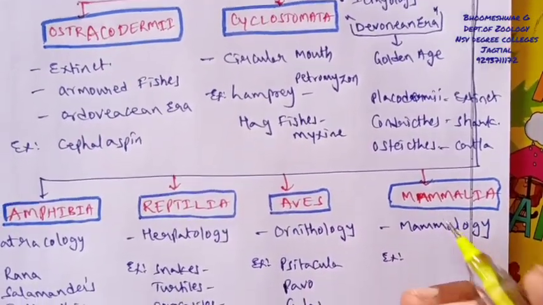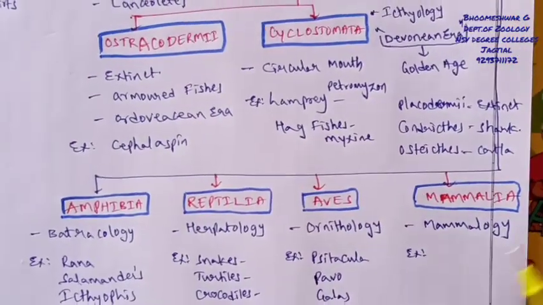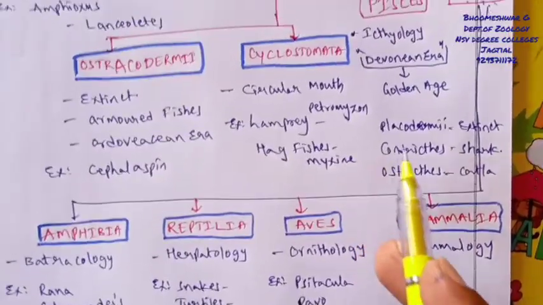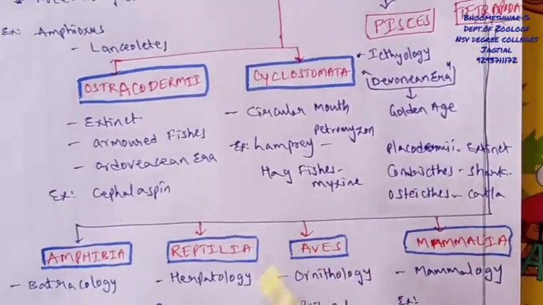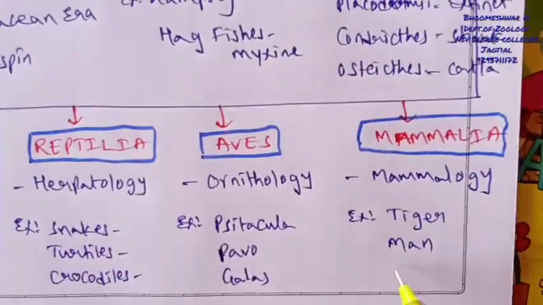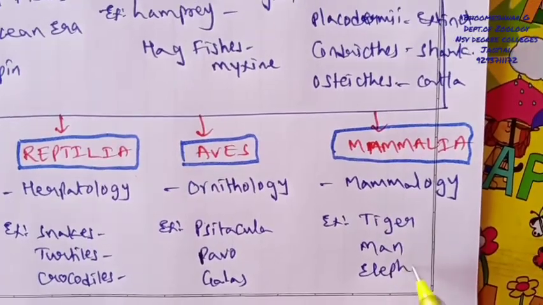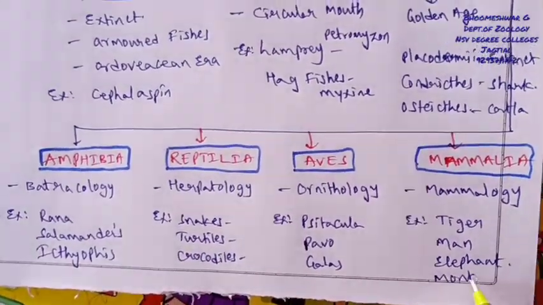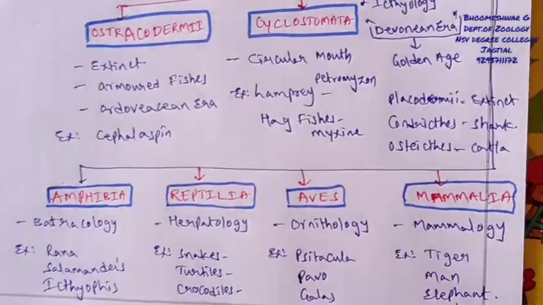Skin glands are also modified to form sebaceous glands, ceruminous glands, sudorific glands and so on. Well suitable examples are the tiger, human beings, elephant and so on. So these are some of the examples of mammalians. Thank you.